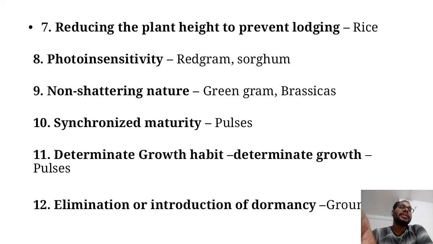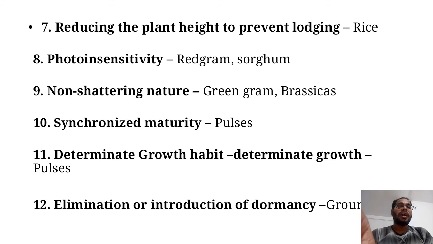Next is non-shattering nature. Because of the shattering nature of pulses, during maturity all the pods shatter down in the field, so ultimately we lose our grain. So we are developing varieties which have a non-shattering nature.